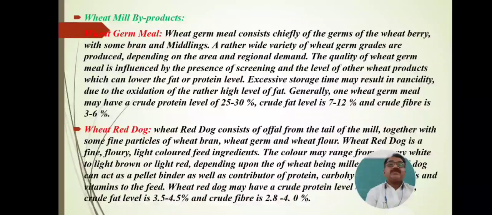The first wheat meal byproduct is the wheat germ meal. What is wheat germ meal? Wheat germ meal consists chiefly of the germs of the wheat berry with some bran and middling. That is called wheat germ meal.